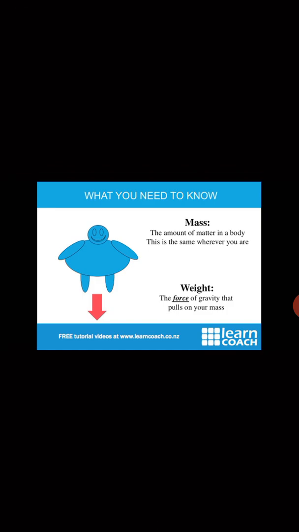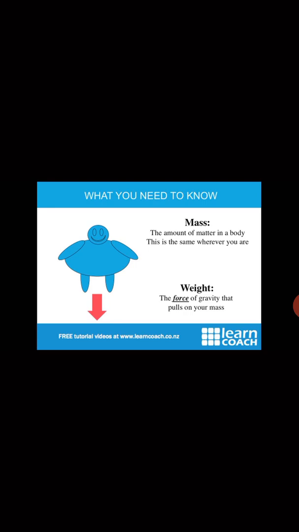What is mass? The amount of matter in an object is mass. So, as you know, what is matter? Matter means all things are made up of small particles, and these particles are called matter. So, everything is made up of matter, of small particles. And what are these particles? These particles are nothing but atoms. So, if you are talking about the mass of an object or a body, you need to know how much matter, how many particles, are present in that body. That gives you the mass of the body.